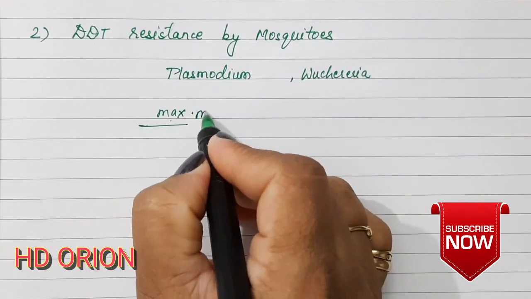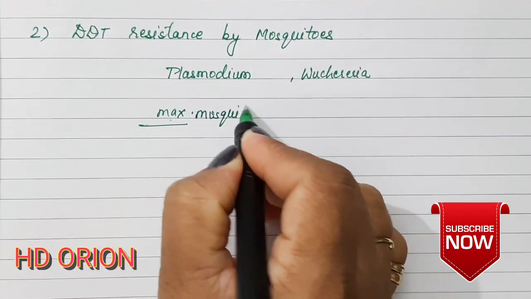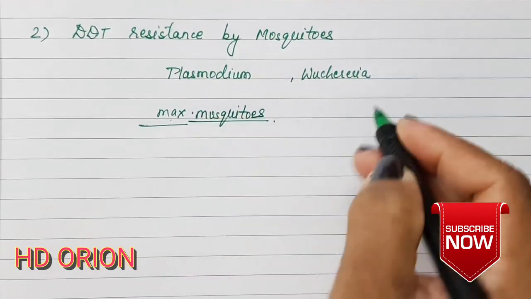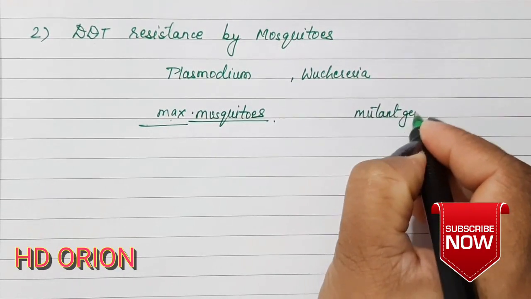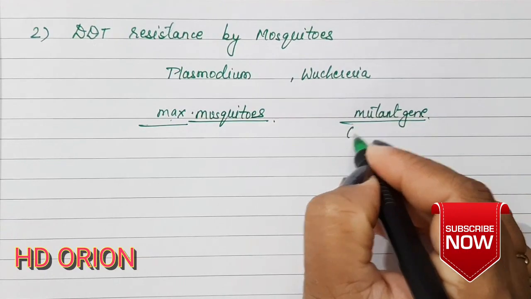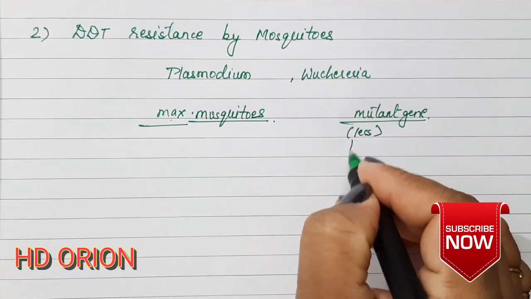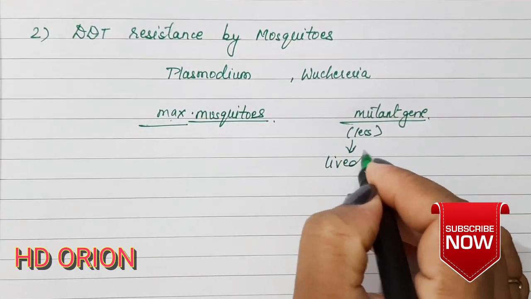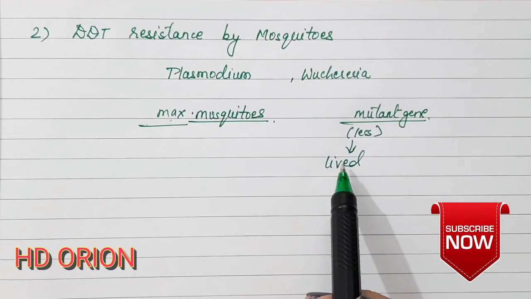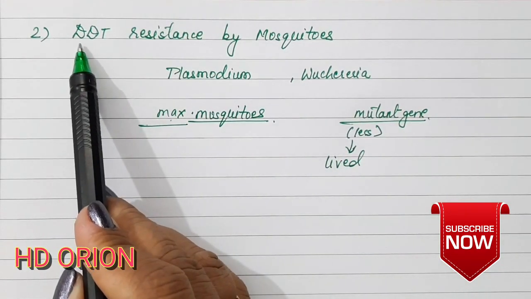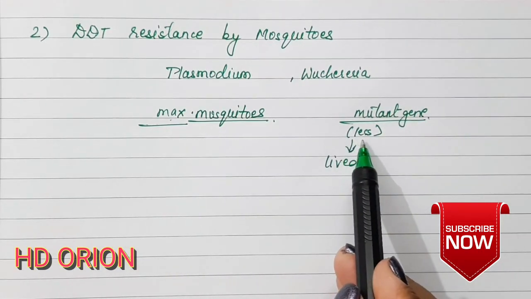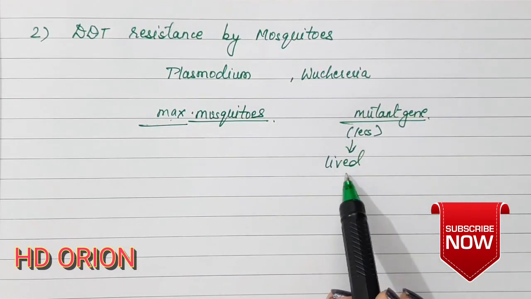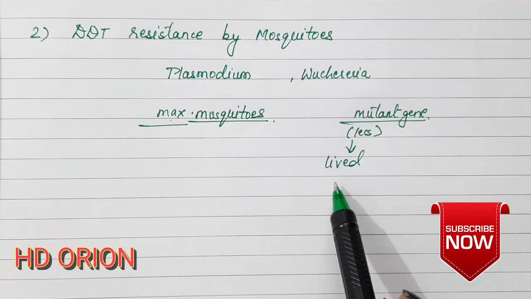Maximum mosquitoes died because of the pesticide, but there were few with the mutant gene. They were very less in number, but they lived, because they had the gene which could resist the DDT. And after they were dead, these mosquitoes, which were very less, reproduced and thrived, and they became more in number.